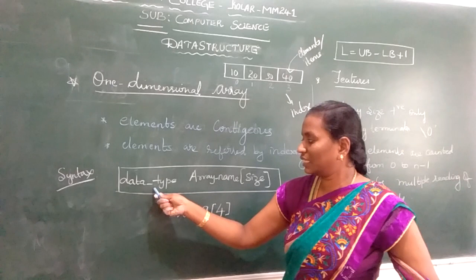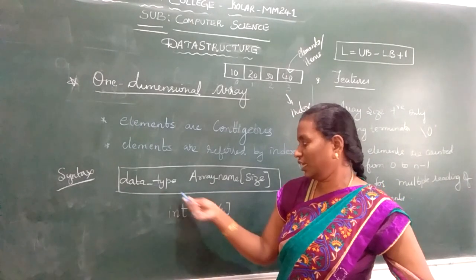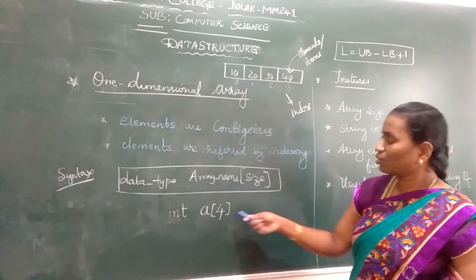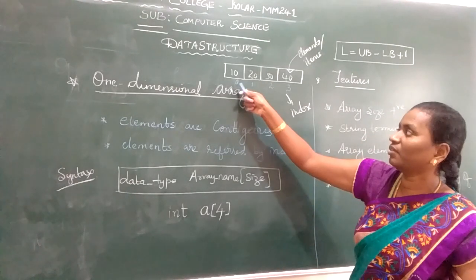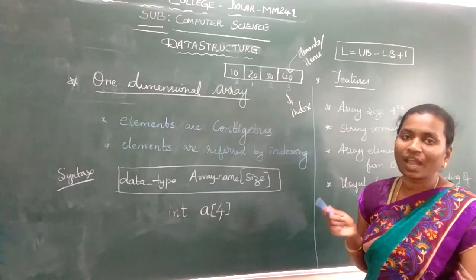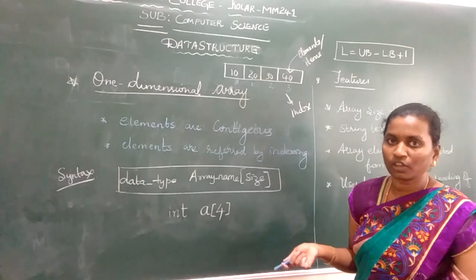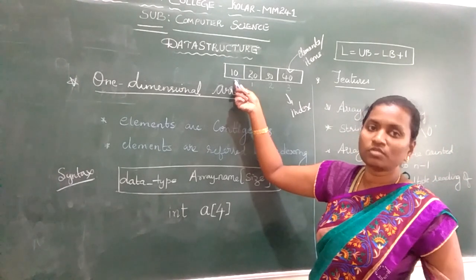So the syntax is: the data type as integer, the array name as A, and the size of the array as 4. If you want to give 5, you can give 5. That means the indexes will be from 0 to 4, always 1 less than what you have declared. Why? Because you start storing from the 0th position.